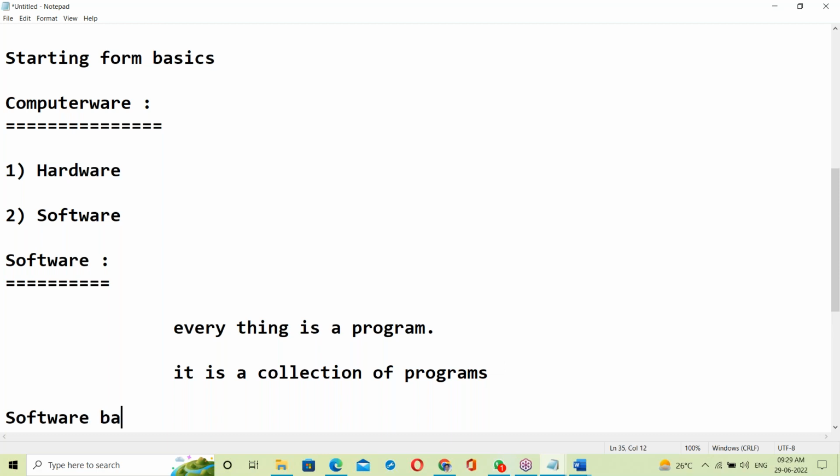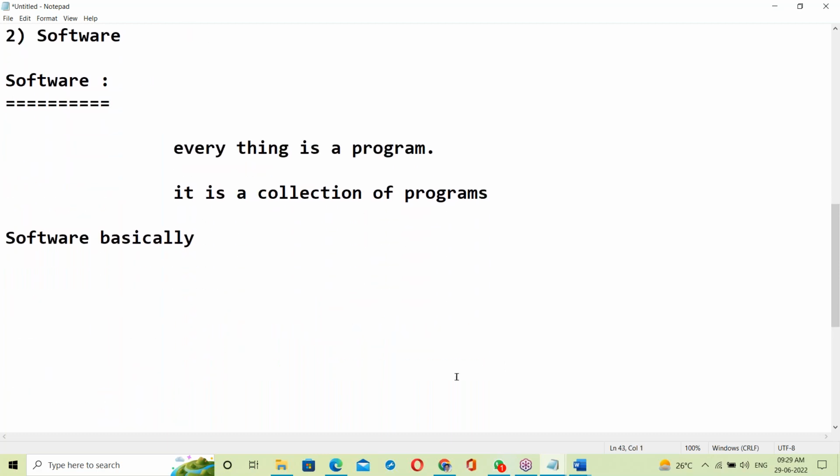Software basically has two categories. First one, system software.